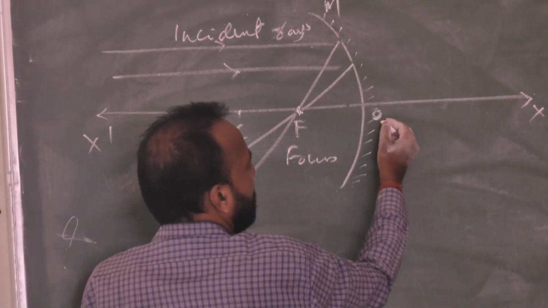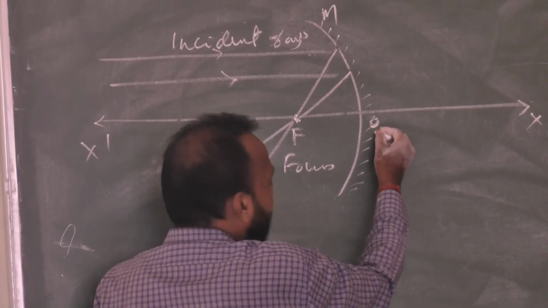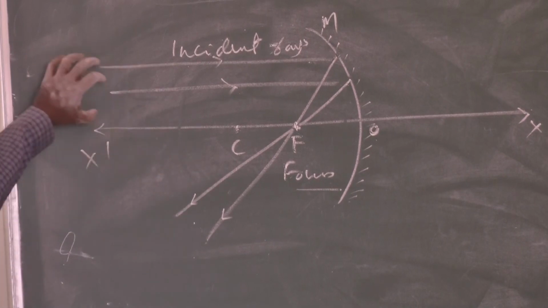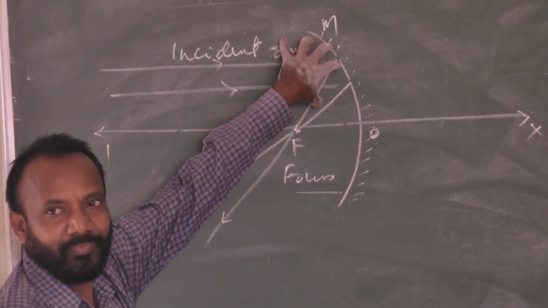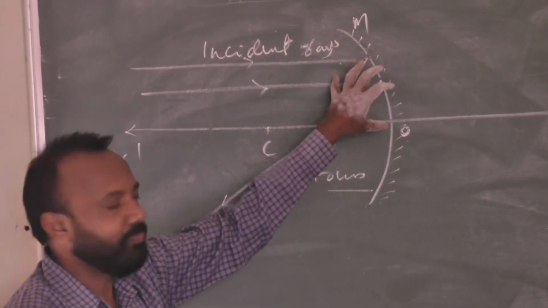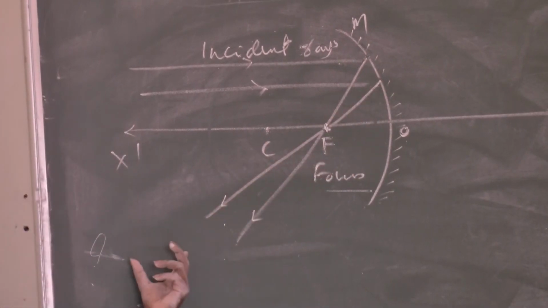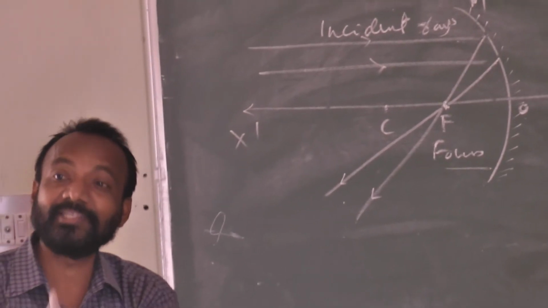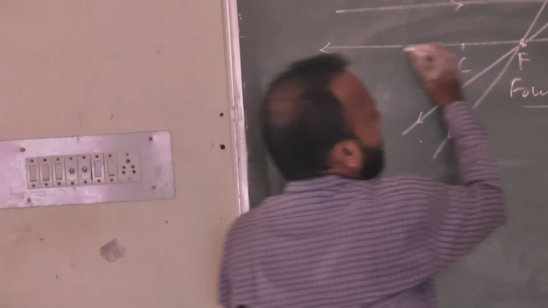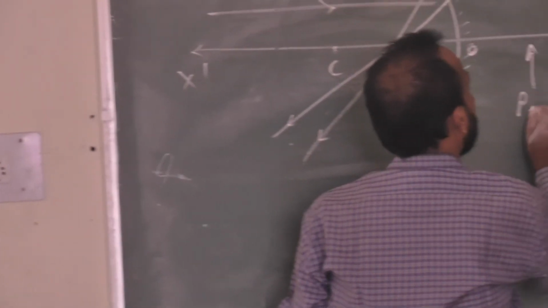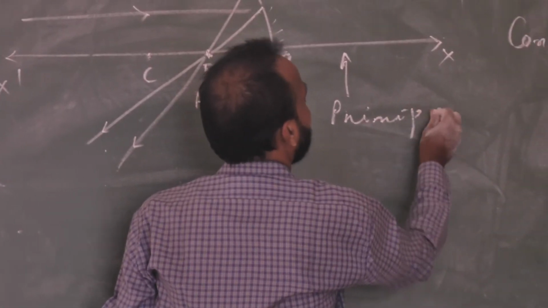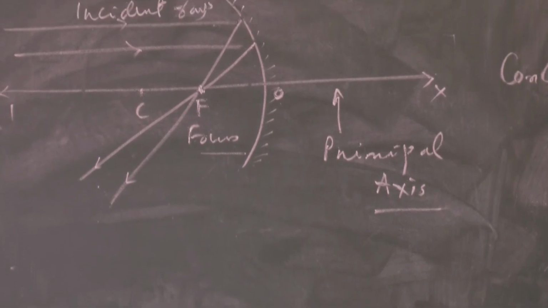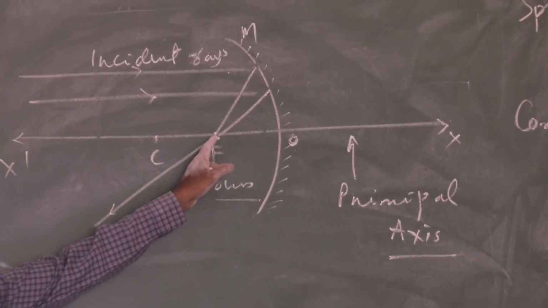Here M is the mirror, O is the optical center, F is the focus, and C is the center of curvature. So we will discuss it. All the parallel rays are coming, get reflected, and pass through a point. That point is called the focus on its principal axis. This axis is your principal axis.